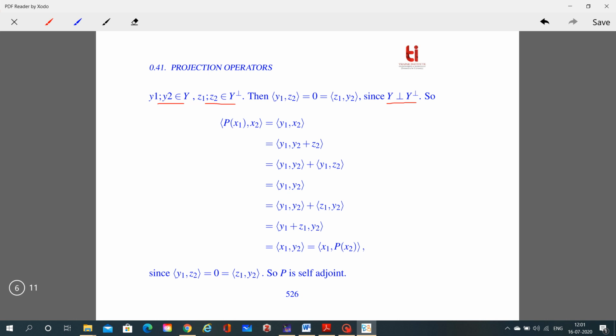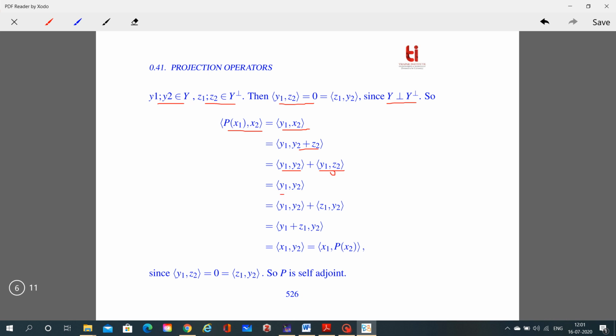So the inner product of Px1 and x2 can be written as the inner product of y1 and x2. Here x2 = y2 + z2, and by using the property of the inner product, this is equal to the inner product of y1 and y2 plus the inner product of y1 and z2. Now here the inner product of y1 and z2 is 0.